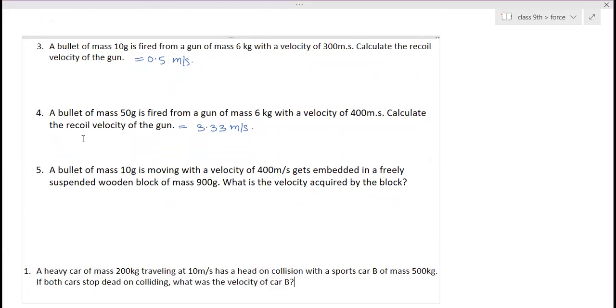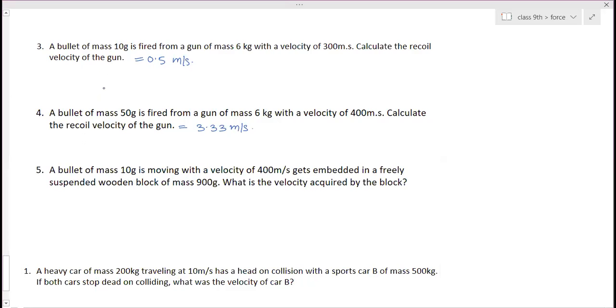Have you converted that into kg? Ma'am, the third one, it's 10 gram. Yeah, 1 by 2, that is 0.5. That is right. What did you get? I got 2 meter per second. No, it is 10 grams. I got 0.5 meter per second. Ma'am, even I got 2. Ma'am, I got 2.5. Everyone has different answers.